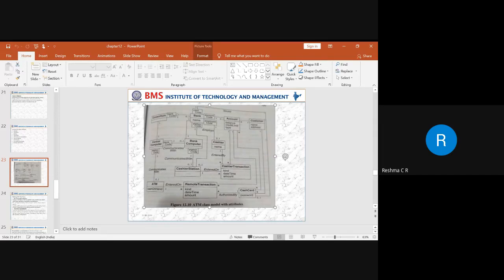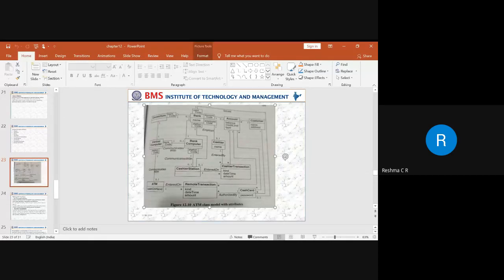If the customer is performing a cash transaction, on what date, at what time the customer has made the transaction, whether he has done a withdrawal, how much amount he has withdrawn, all these details have to be entered. That's the reason all these things are taken as attributes.